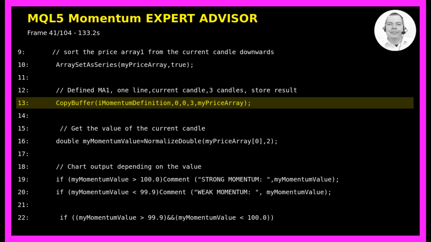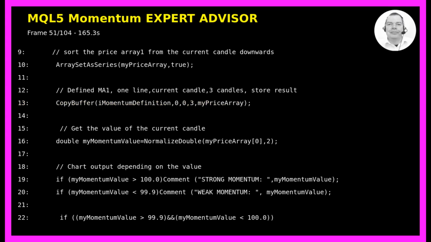Now we copy the indicator values into our array using CopyBuffer. This function retrieves data from the indicator buffer. The first parameter is our indicator handle iMomentumDefinition. The second parameter 0 specifies we want data from the first buffer of the indicator. The third parameter 0 indicates we want to start copying from the current candle. The fourth parameter 3 tells the function to copy 3 values, the current candle and the 2 previous candles. And the final parameter myPriceArray is where we want to store these values. This gives us the last 3 momentum values in our array.